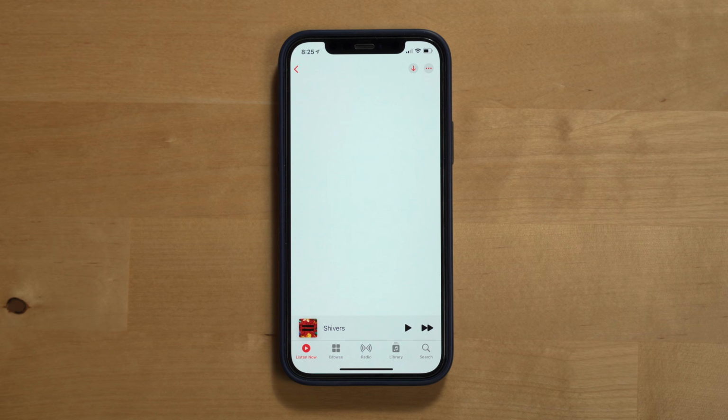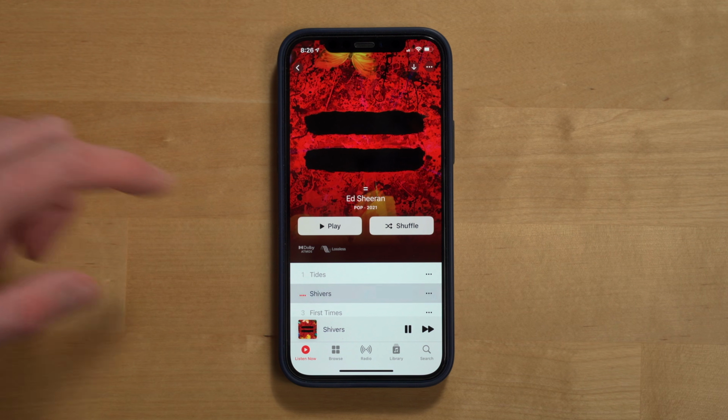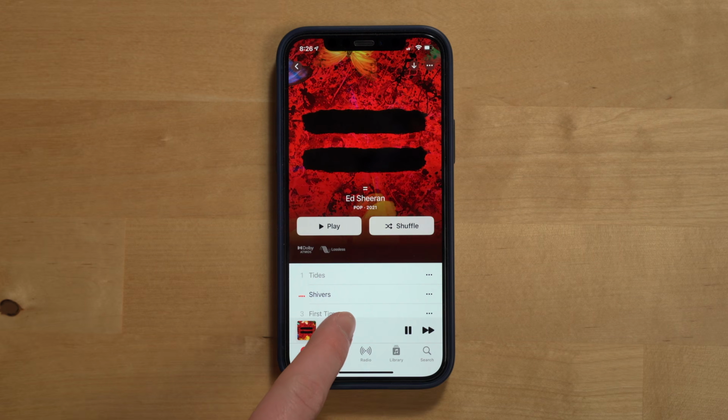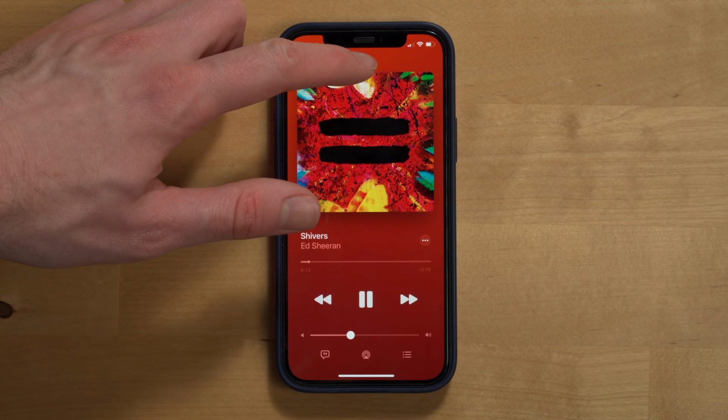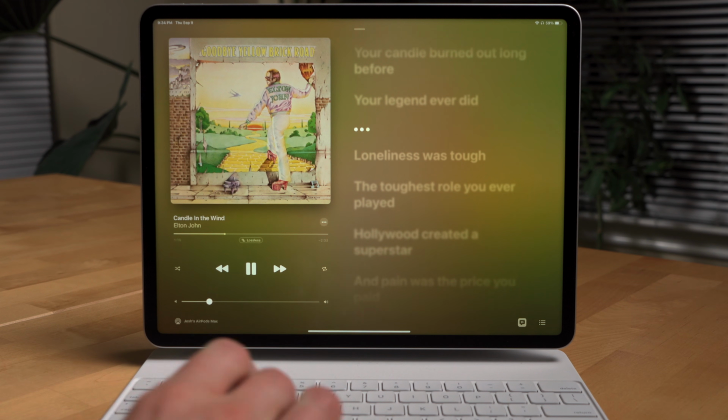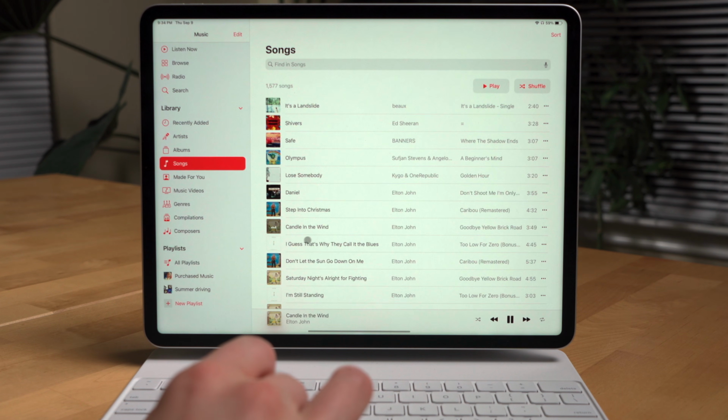Now let's go through what actually happens when you decide to play some music and the best ways to curate what to play next. When you play any piece of music on Apple Music, this will bring up what's called the Now Playing screen. On most versions of the Apple Music app, you can make this full screen and then swipe down from the top or tap the bar at the top of the Now Playing screen to get back to the rest of the app.